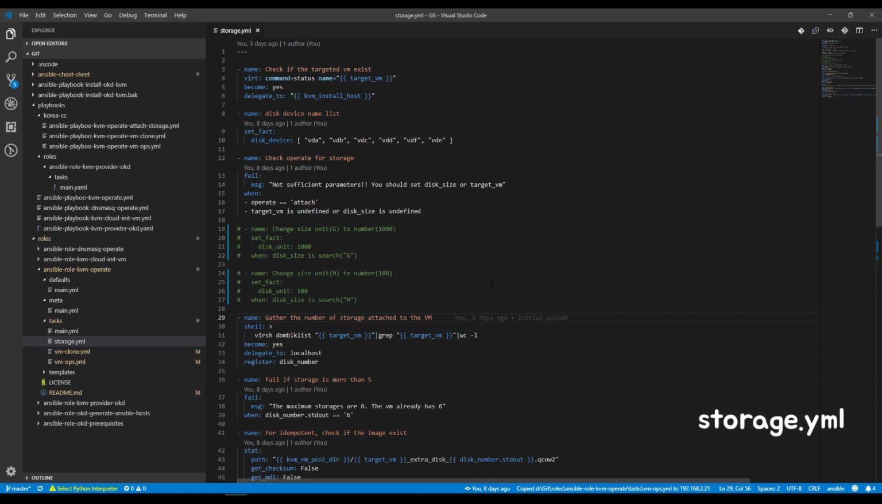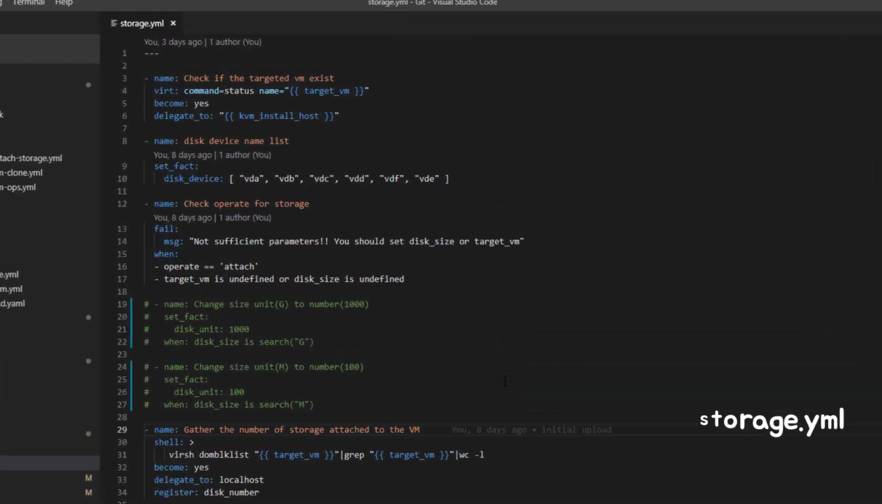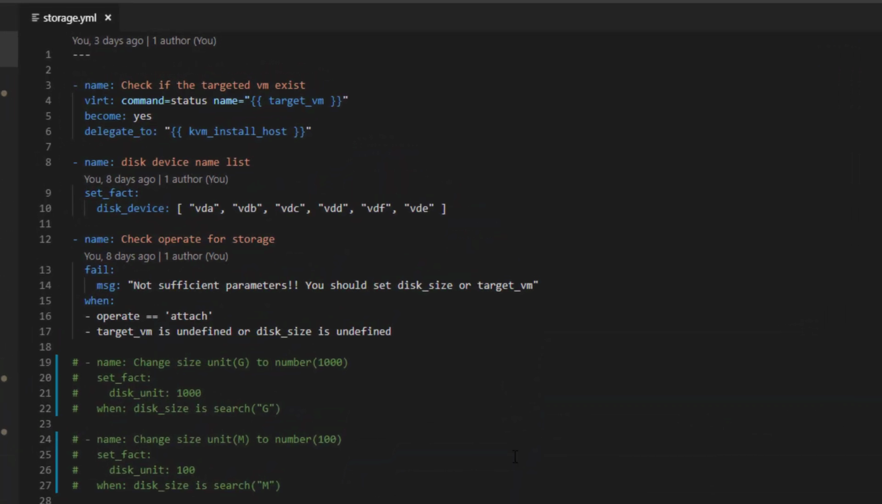First, as usual, we will check some parameters. For storage attachment, we need to check 3 parameters. First, whether the target VM exists or not. If there is no target VM, it is not possible to attach. So we need to check that first.